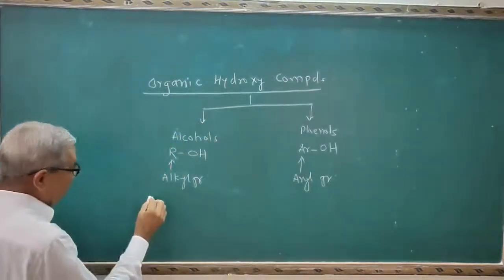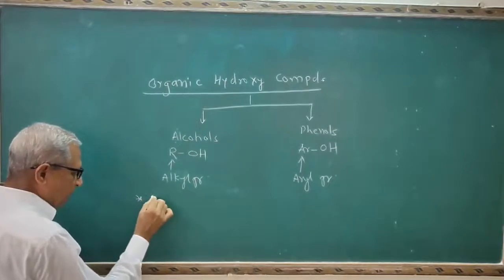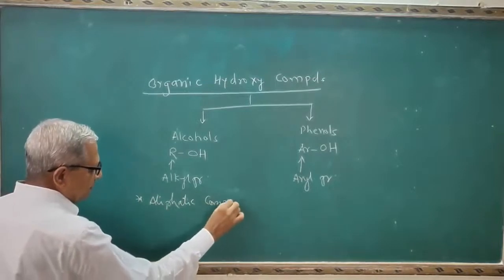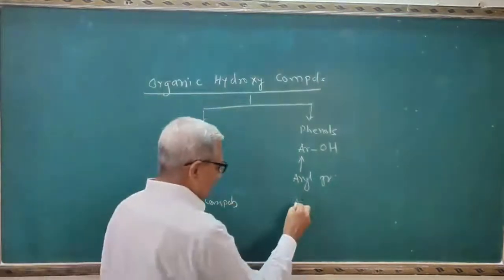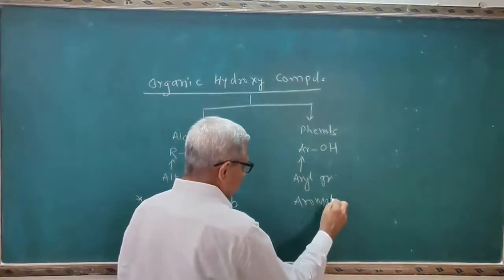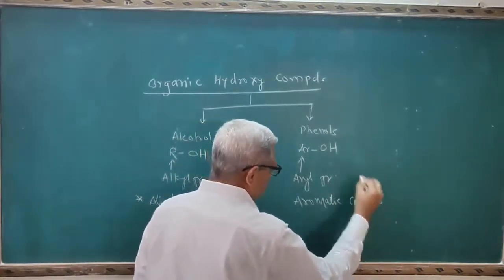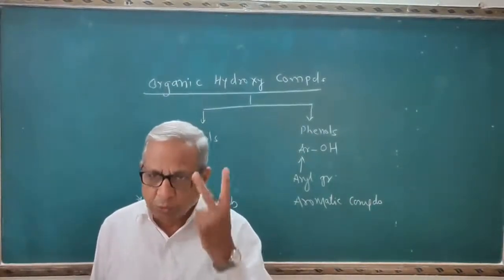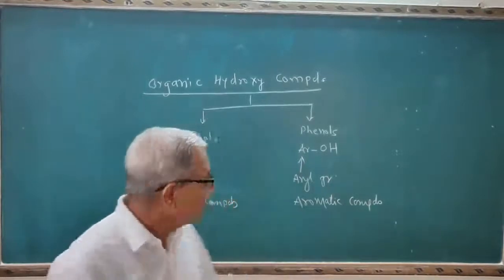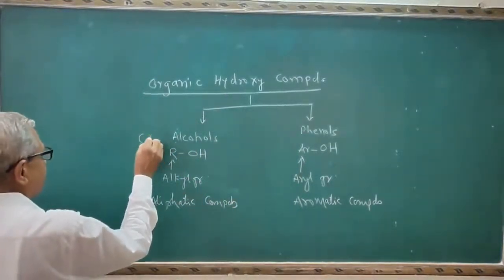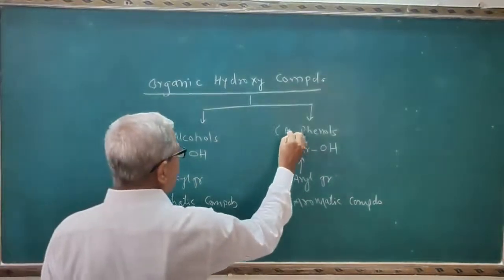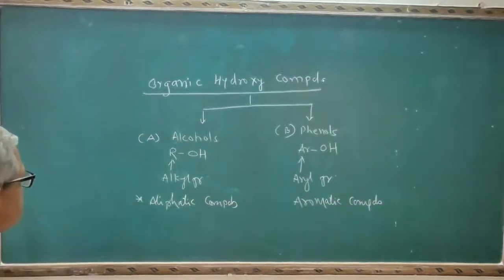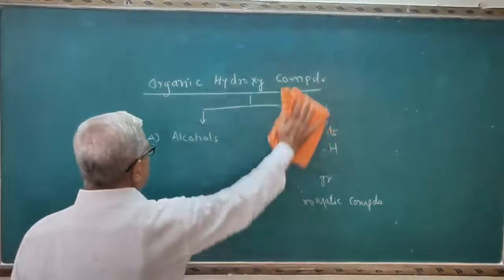Therefore, we can easily say that alcohols are aliphatic compounds, and phenols are aromatic compounds. So, according to the 12th standard syllabus, we have to learn 2 points here, alcohols and phenols. For your convenience, I will make here the two parts A and B. A part is alcohol and B part is phenol. Now see the point alcohols, A part.